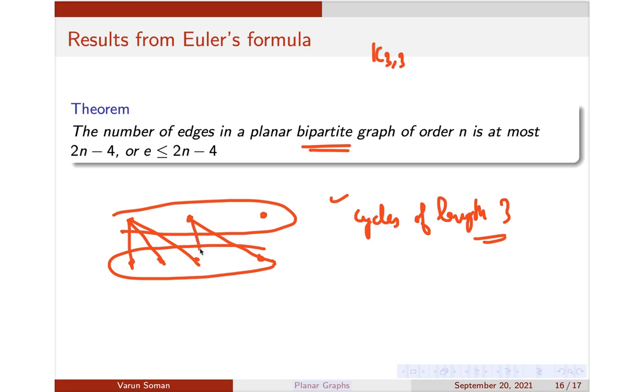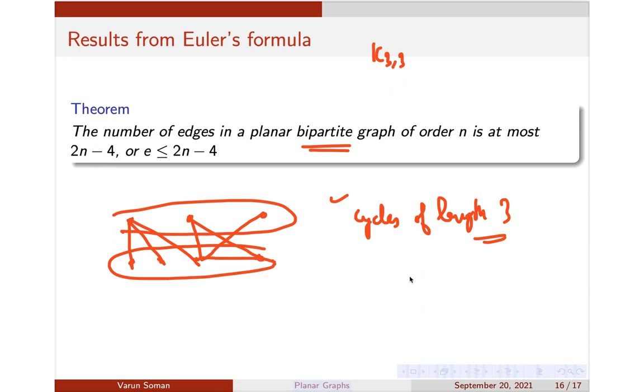I can go to here, one edge, and maybe there is another edge like this. Two edges are there, so this has length 2 now. In order to make it a cycle, I should draw an edge back. But if I draw an edge from this set to this set, it will not become a cycle. In order to close it, you would have to draw it between these two.